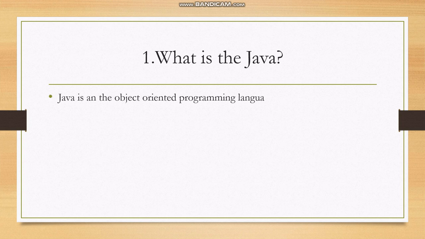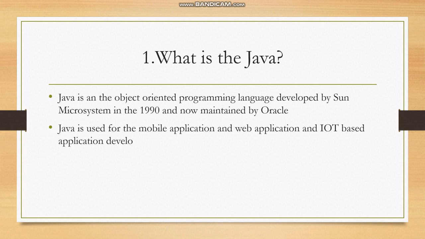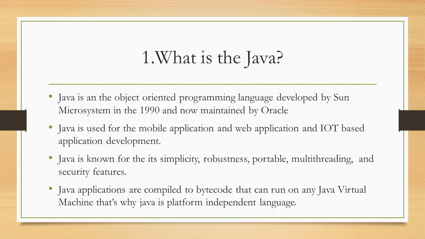Java is an object-oriented programming language developed by Sun Microsystems in 1995 and now maintained by Oracle. Java is used for developing mobile applications as well as web applications. Nowadays we can use the Java language for developing IoT based applications also. Java is known for simplicity, robustness, portability, multi-threading, and security features. Java applications are compiled to bytecode that can run on any Java virtual machine. So that's why Java is a platform independent language.